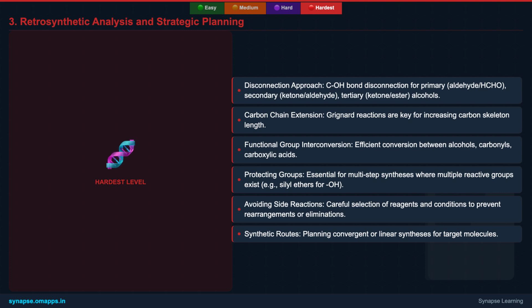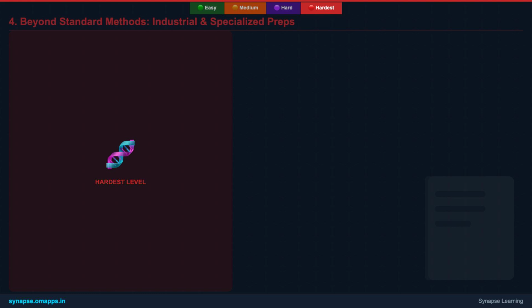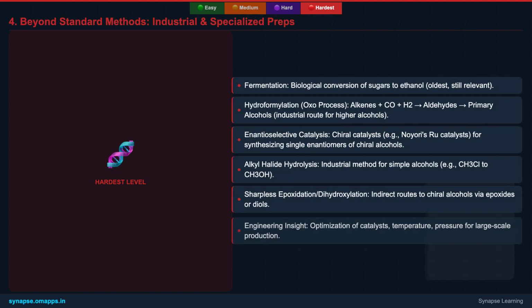We'll also touch upon specialized methods like epoxide ring opening and the Tishchenko reaction, expanding our toolkit for alcohol preparation. Finally, we integrate all this knowledge through retrosynthetic analysis, learning to work backward from a target alcohol to design efficient synthetic routes.